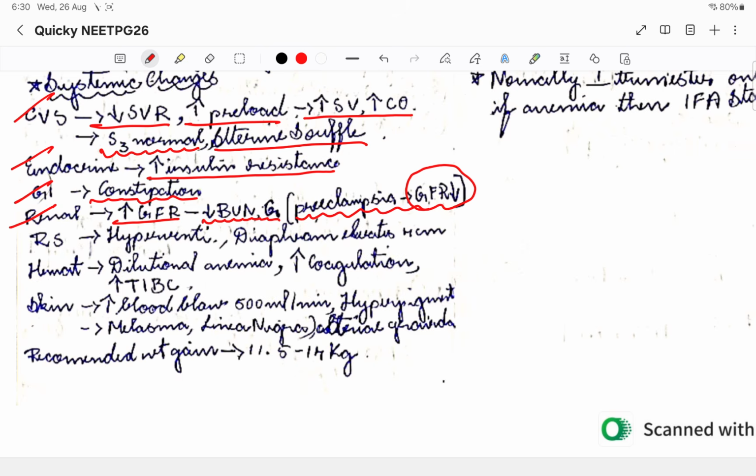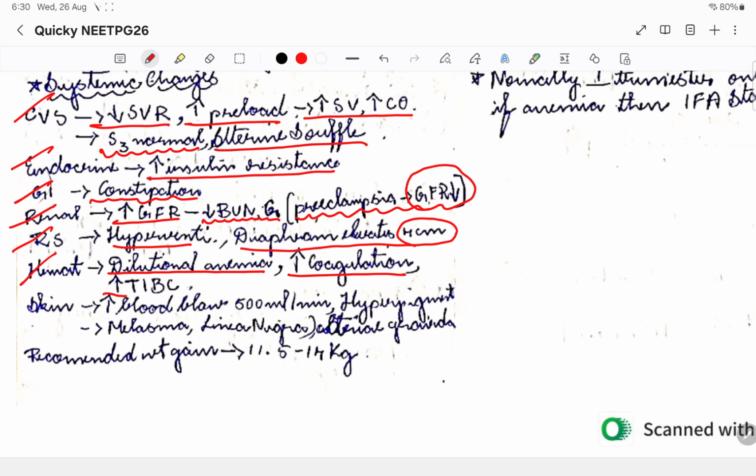Then coming to the respiratory system, there will be hyperventilation. The diaphragm will get elevated by about 4 centimeters for the uterus to adapt itself. The uterus size is increasing, so that is why the diaphragm elevates a little. Then coming to hematology, there will be dilutional anemia and increased coagulation. So pregnancy is a procoagulant state.